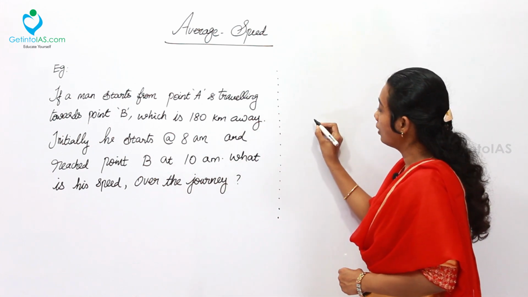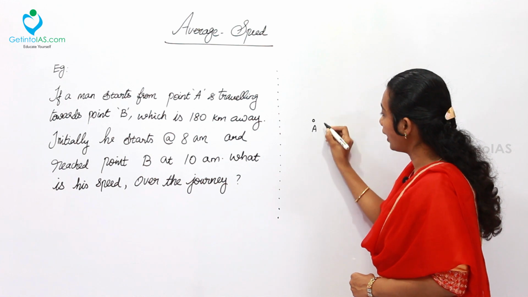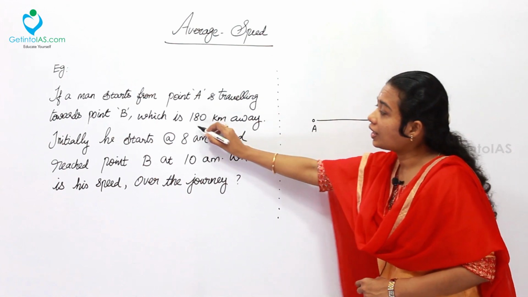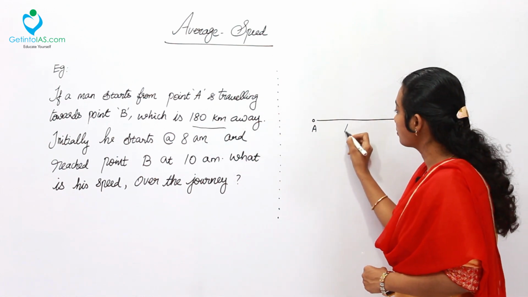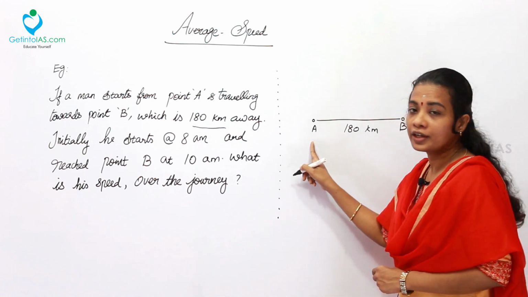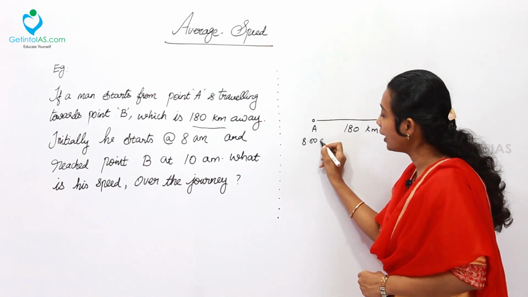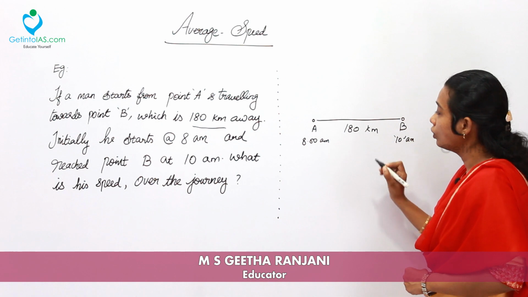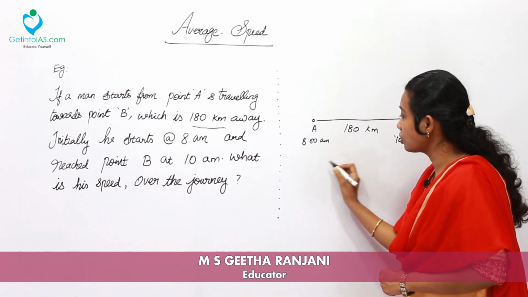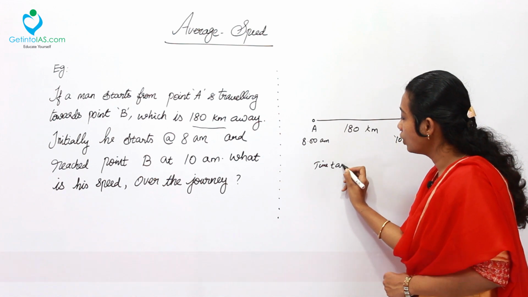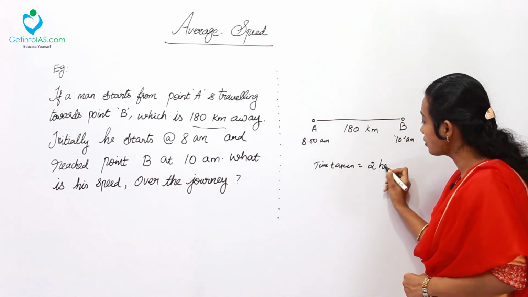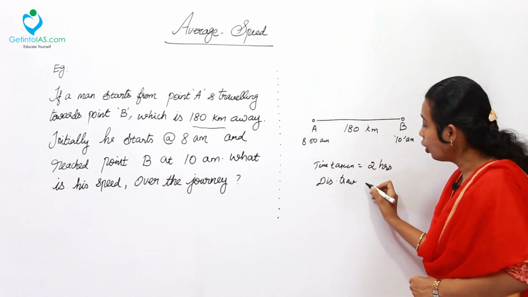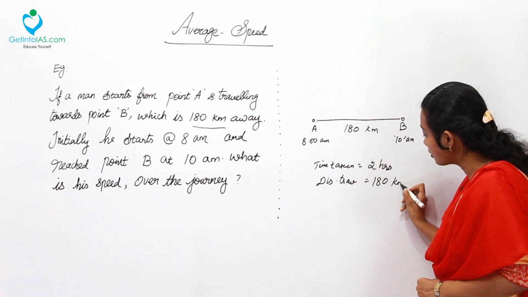Let me take this as the starting point, which is A. From this point he is moving towards B. The distance between A and B is 180 kilometers. Let's mark it. At what time is he starting from point A? At 8 am, and he reaches point B at 10 am. So what is the time taken over the journey? Time taken, from 8 am to 10 am, is 2 hours. What is the distance travelled? The distance from point A to point B is 180 kilometers.